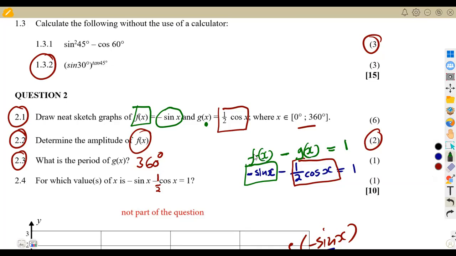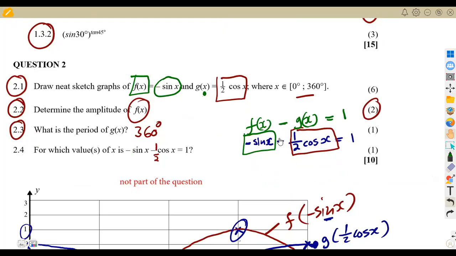I referred to this on our introduction and said it's a distance. They simply want you to give a point or a value of x where the difference between these two functions is a 1. But f is supposed to be the one subtracting g(x).